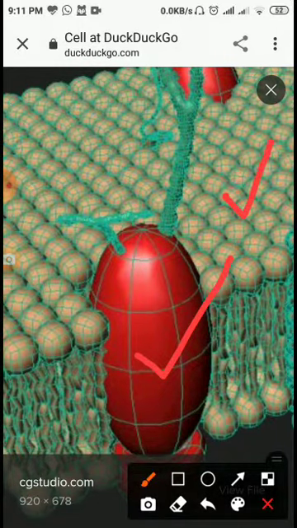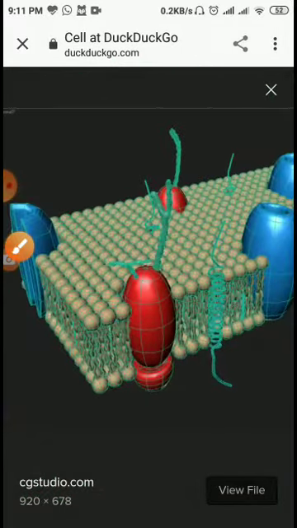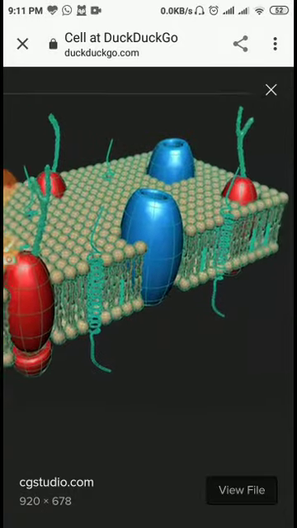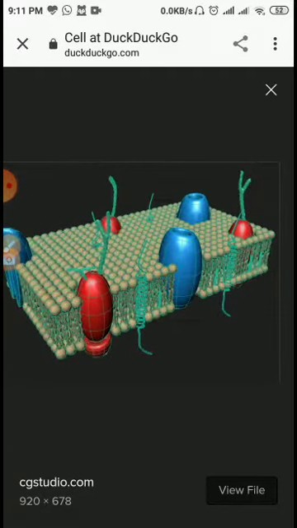These are the lipid molecules, and these are the carbohydrate molecules which get attached with the protein molecule. And this complete structure of the carbohydrate, protein, and fat, means lipid, is responsible for the process of osmosis by the cell membrane. So the structure of this cell membrane is called fluid mosaic model.